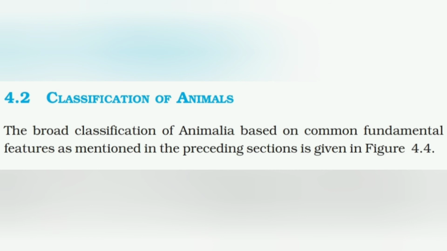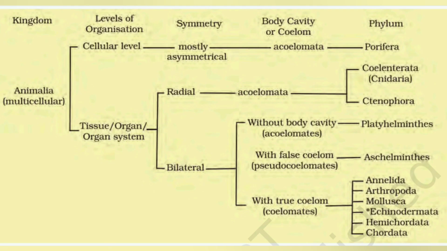Classification of animal kingdom. The broad classification is based on common fundamental features as mentioned in the preceding sections, what we have already studied. Now let us see the classification chart of the animal kingdom. The very first classification is done on the basis of level of organization. Animals are classified into two groups: cellular level and tissue, organ or organ system level.